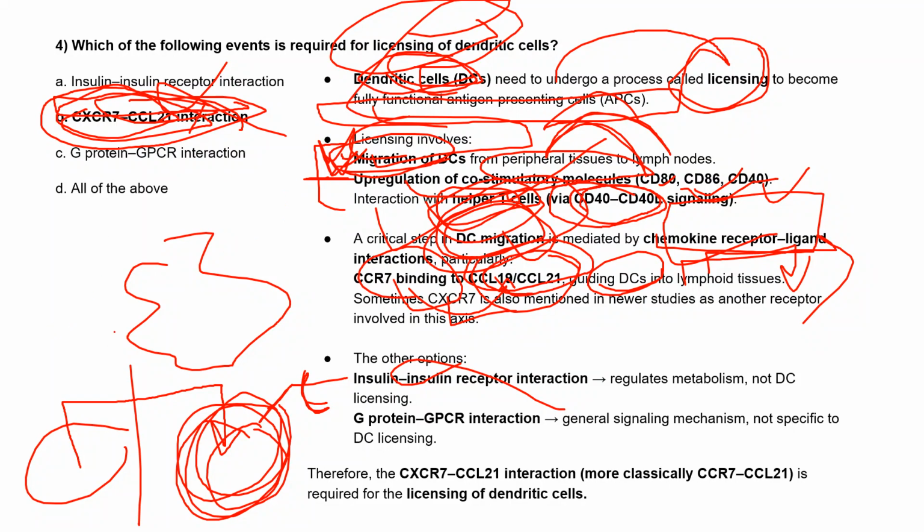Then GPCR interaction is also not the answer, it is a general signaling mechanism, not specific to licensing. So the remaining option is CXCR7 CCL21. This is the interaction which is a very important event required for the licensing of these dendritic cells, that is APCs.